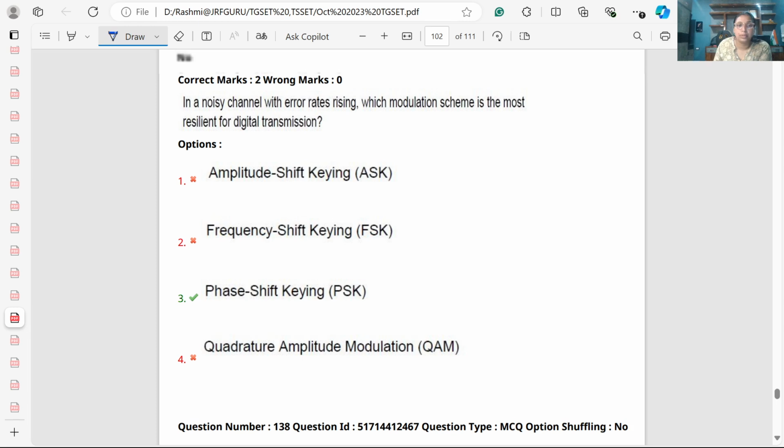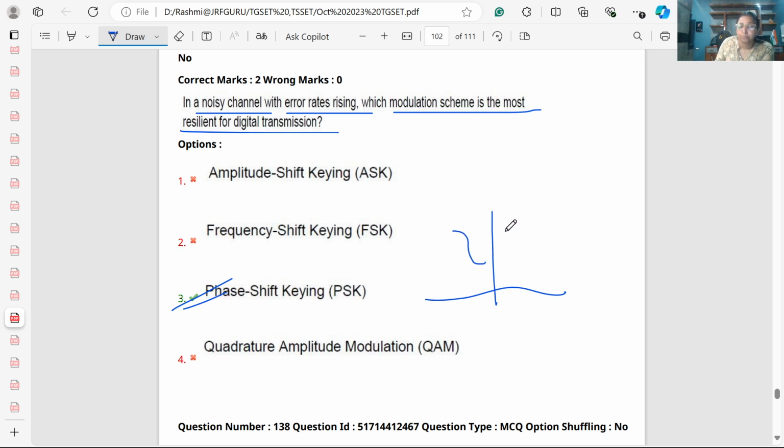Now we have computer networks. In a noisy channel with the error rate rising, which modulation scheme is the most resilient for digital transmission? For digital transmission, it is phase shift keying. When the value is changing, we shift the phase and start from the next value. This is called phase shift keying.